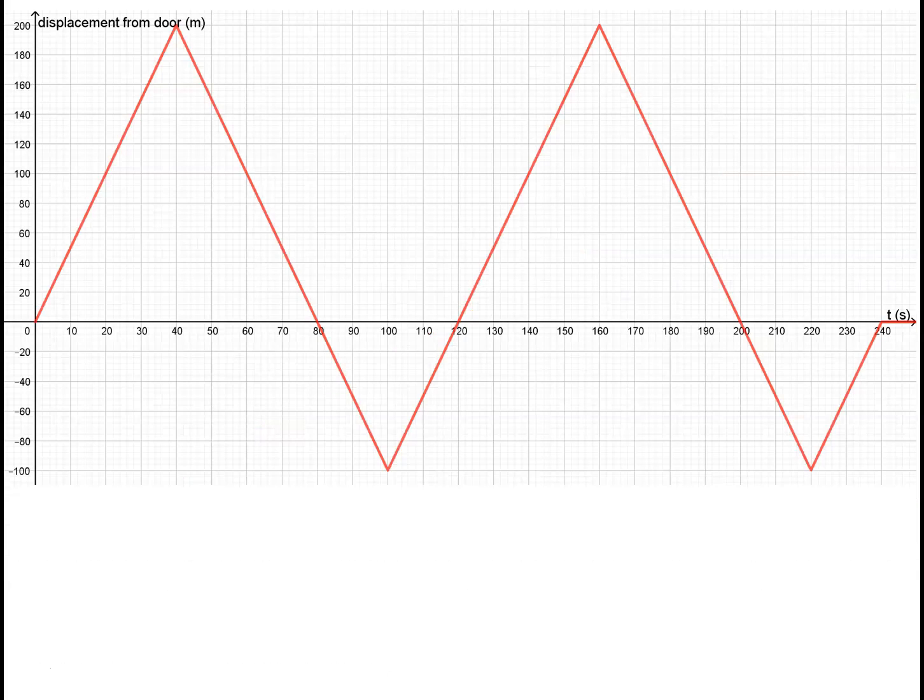The displacement time graph for Sam's run will show that she starts off by running to the right from the door for the first 200 meters, then switches direction until she's 100 meters to the left of the door, then switches direction again and runs from 100 meters left of the door through to 200 meters to the right of the door, switches direction back to the left hand extreme, and then eventually back to the door to finish her exercise after 240 seconds.